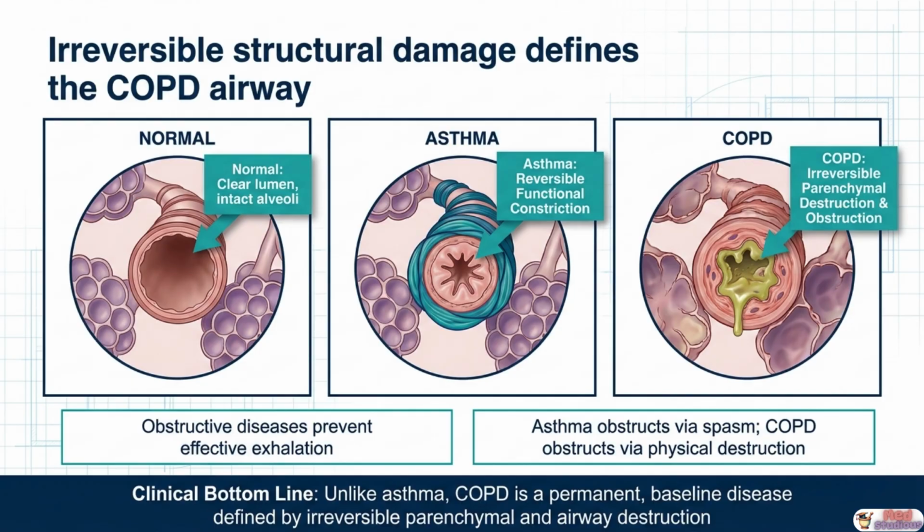No bronchodilator can rebuild destroyed tissue. No corticosteroid can restore lost alveoli. This is the critical clinical bottom line of COPD. Unlike asthma, this is a permanent baseline disease driven by irreversible parenchymal and airway destruction. All management from this point forward is about slowing progression and managing symptoms, not reversing what is already lost.